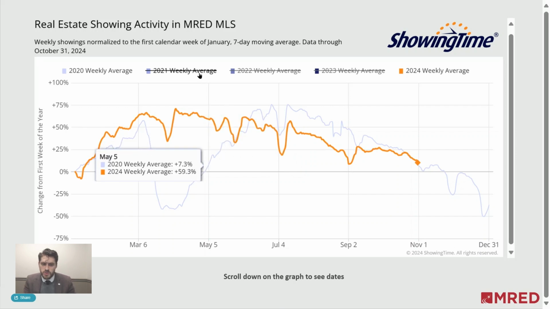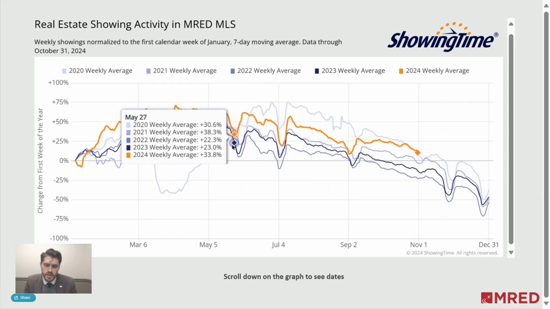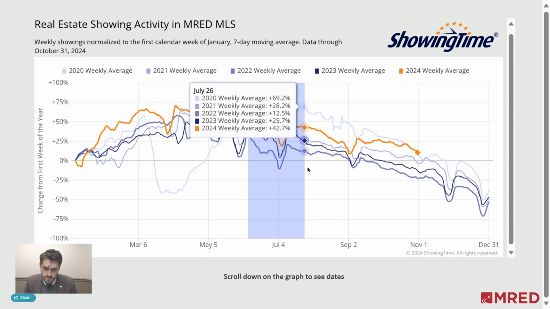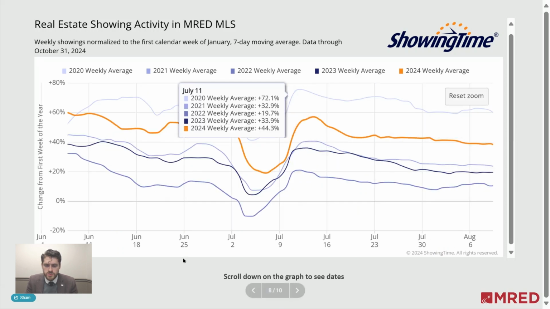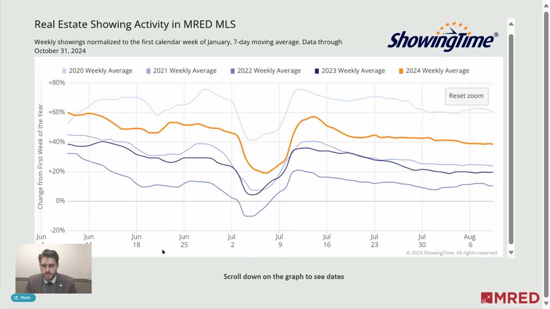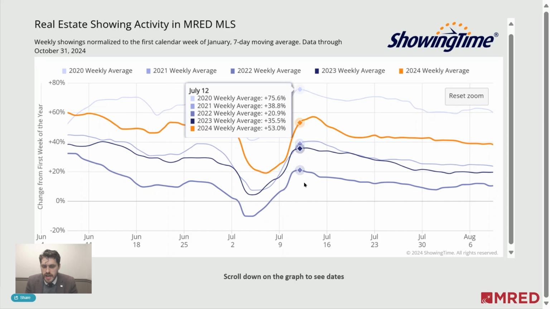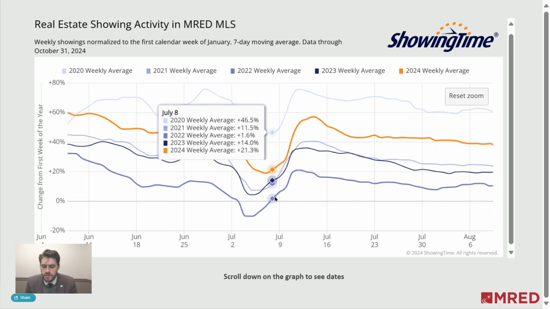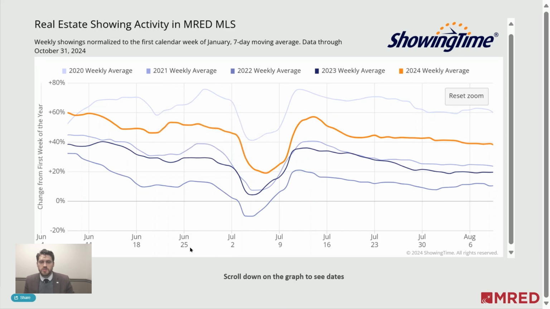So now that we looked at COVID, to give you a frame of reference about how this chart works, let's take a look at the 4th of July weekend. I'm going to zoom in here, so the chart's going to change. You can see over these multiple years that there is this drop off in showing activity that happens during the 4th of July weekend, and then it bounces back. It's like a skip. It's like, hey, we're not going to look at this weekend, but we'll look at it next weekend.